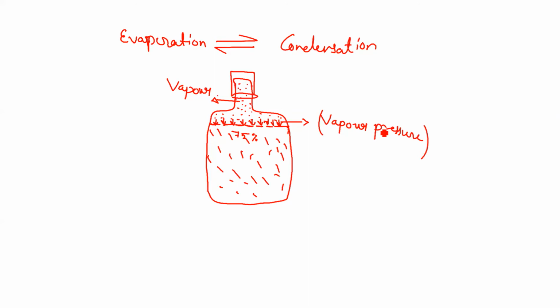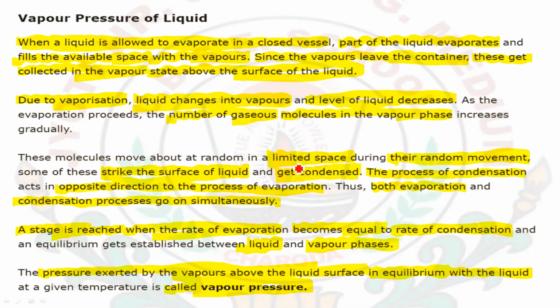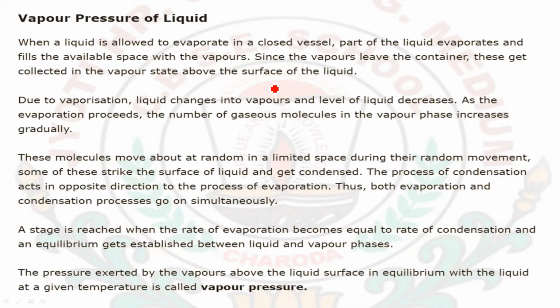So now the vapor pressure is the important thing which we are going to study here, and all the numericals will also be related to this vapor pressure, and Raoult's law is also related to this vapor pressure only. And after this we are going to study the colligative properties, which is also an important part of this chapter, and which is also based on this vapor pressure only. So let's move further and continue with this part. So here I have defined the vapor pressure for you. After this let's move further.